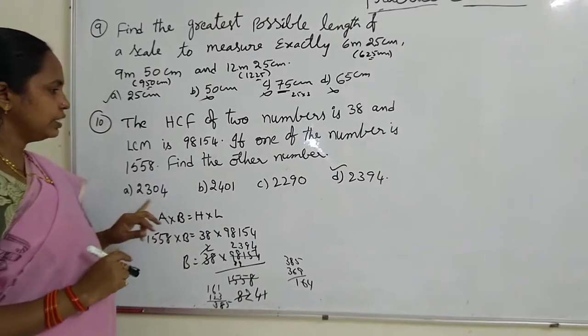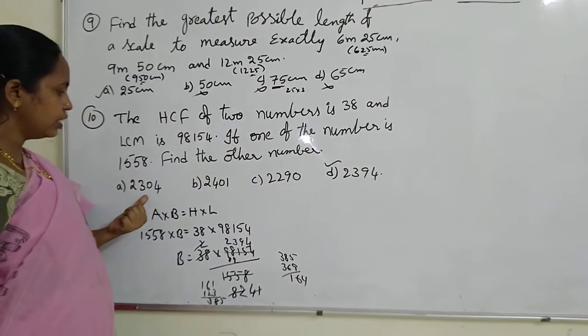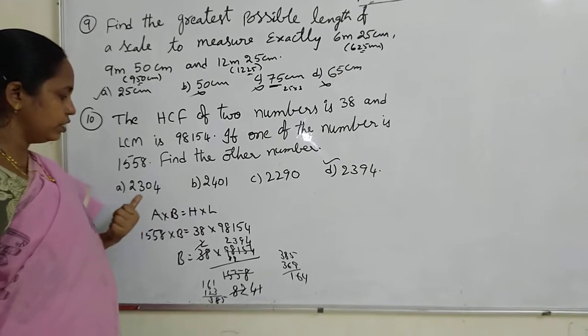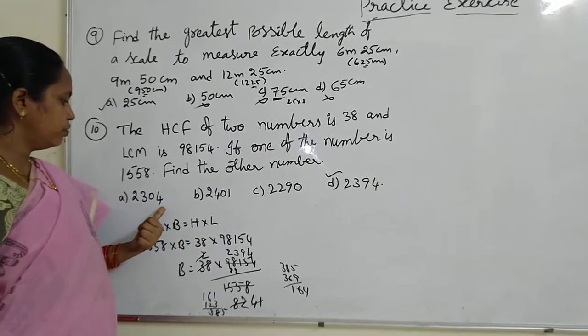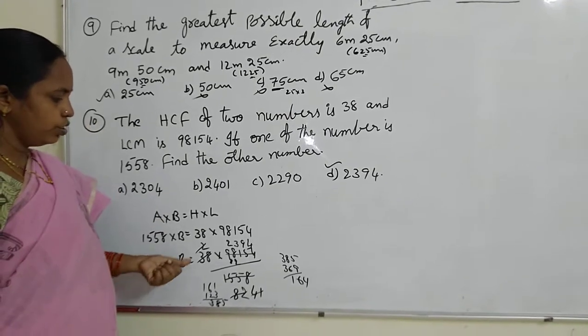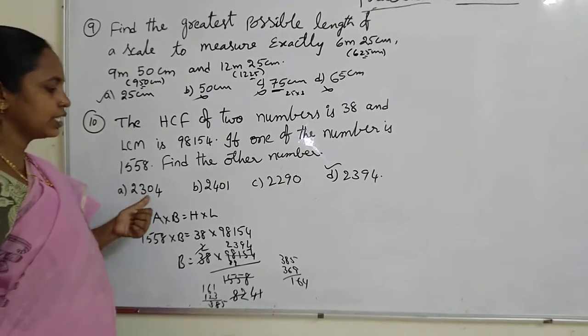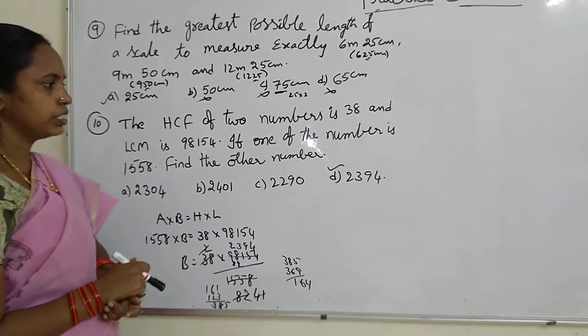Then the answer will be either A or D. But here A or D exactly, which is the correct answer? We can't assume. So in this case, we will try to do the process.